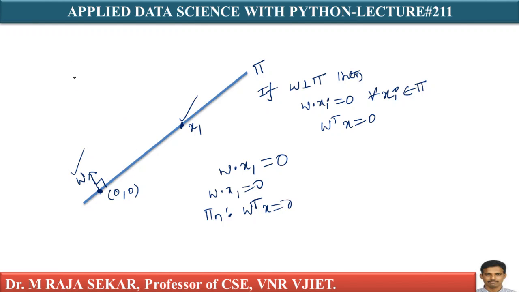There is something like a unit vector. I can say the unit vector is denoted by w cap, which is defined as w by norm w. You must divide by its magnitude. So instead of w, if I have the unit vector w cap, I can even write w cap dot xi equal to 0 for all xi belonging to this particular plane pi. Oftentimes the plane pi is represented by the unit vector which is perpendicular to the plane.